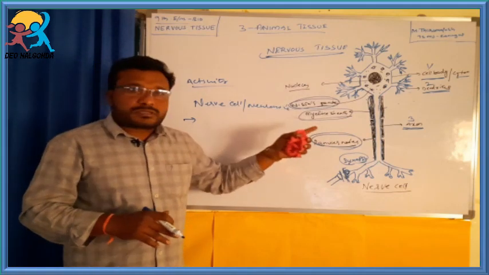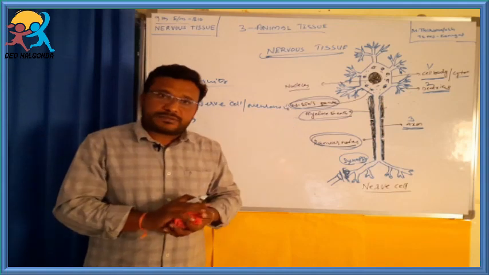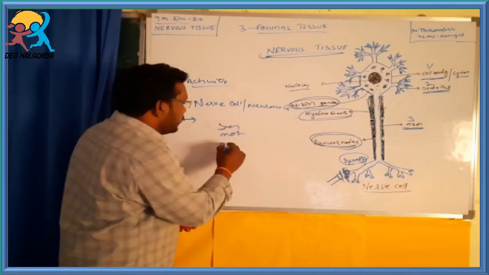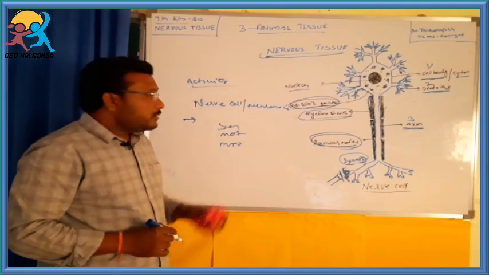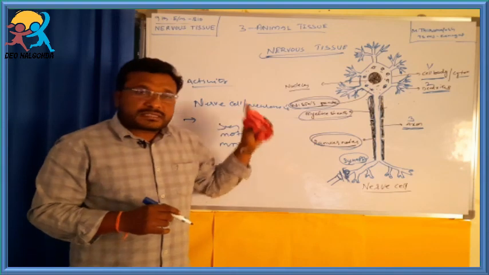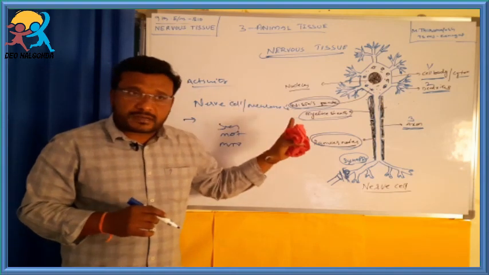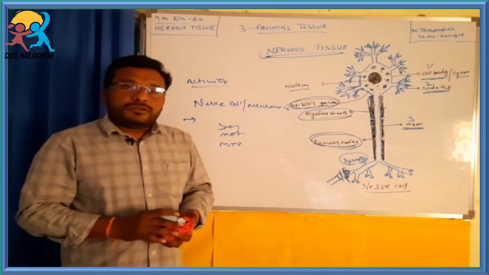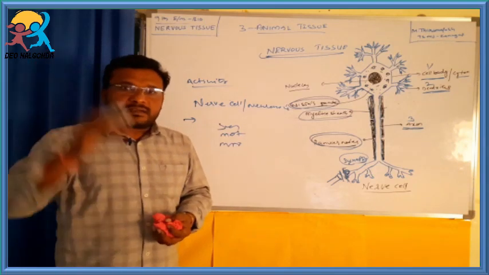Based on function, nerve cells are also of three types: sensory nerves, motor nerves and mixed nerves. What are sensory nerves? What are motor nerves? What are mixed nerves? What is the structure of the brain? What is the structure of the spinal cord? What are their functions? You will get more information in higher classes, students.